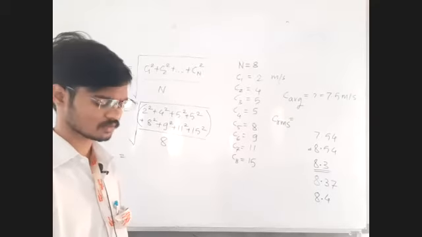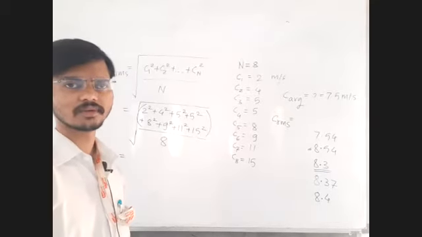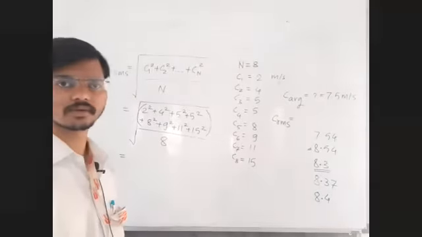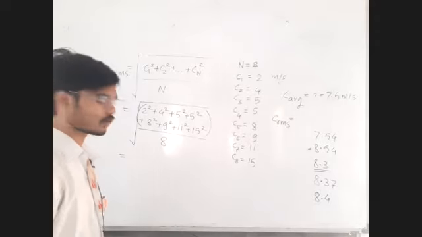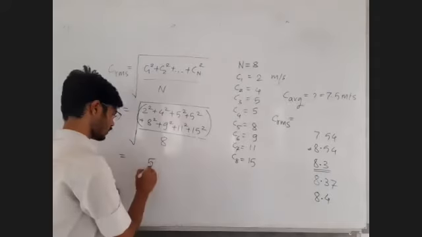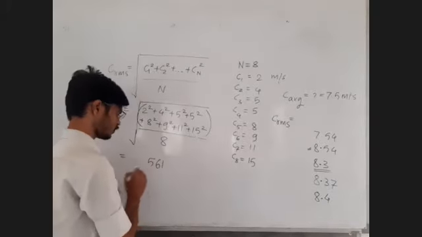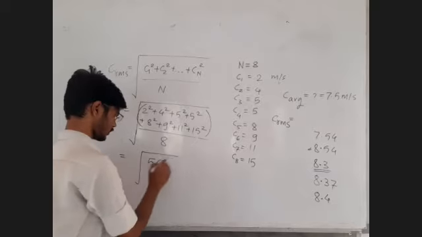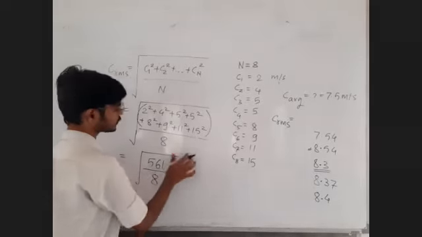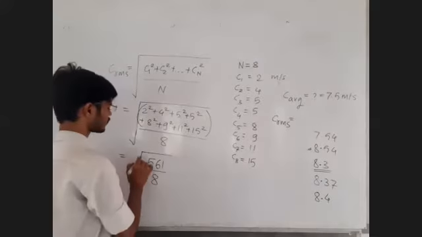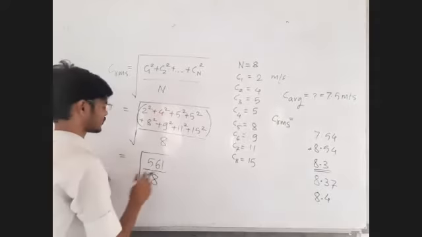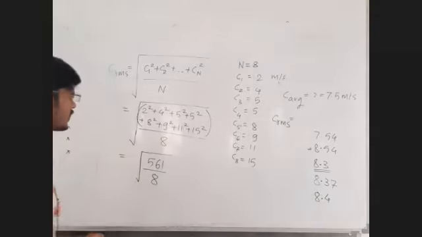Why is it so? 561. Okay, fine. So the majority of the people are saying 561. So I will go with 561 divided by 8.